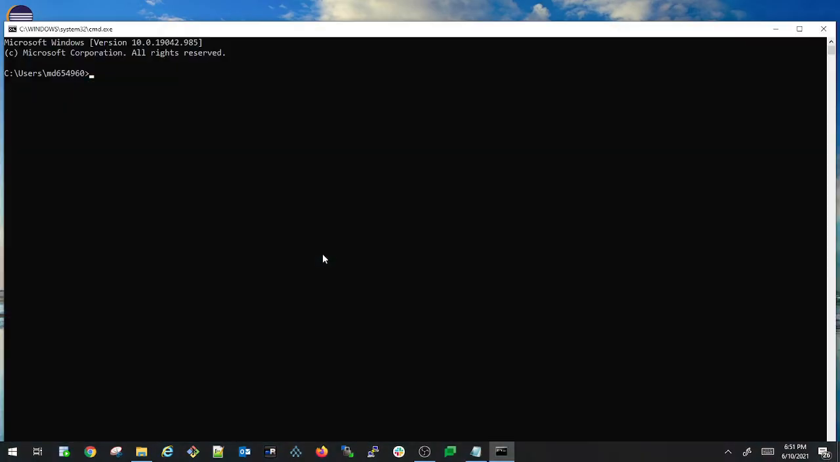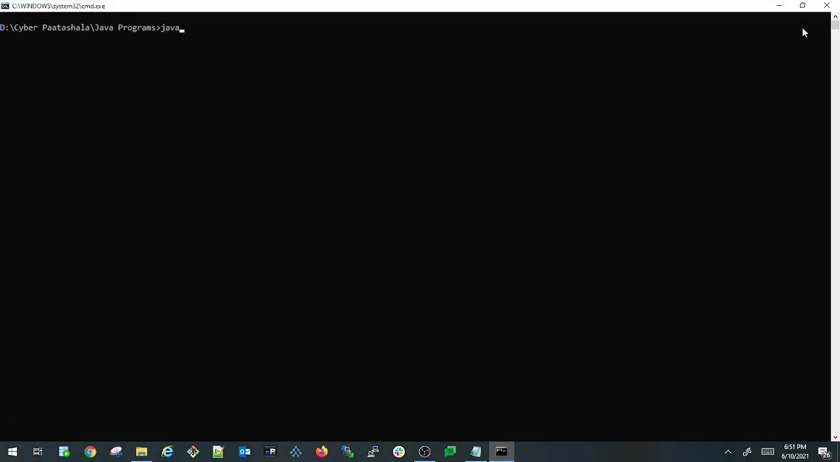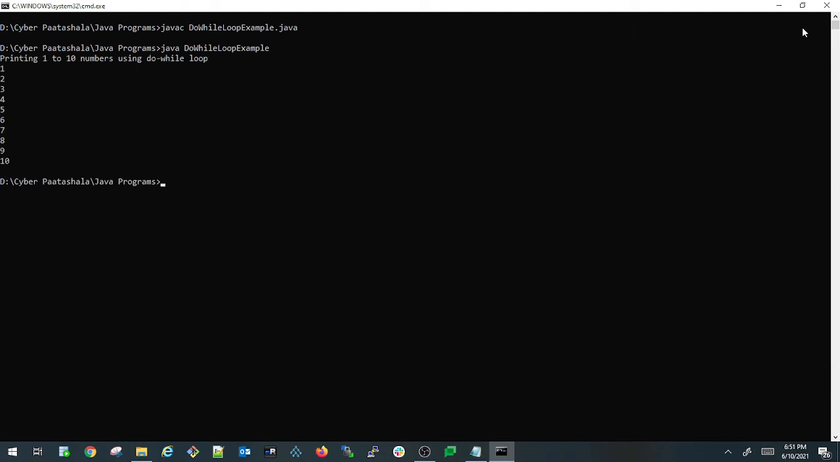Let me open a command prompt again. So let us try to compile this program. So if you see here, it got compiled successfully. Let me run it. So it just printed that, printing 1 to 10 numbers using do while loop, and then it printed all 1 to 10 numbers.